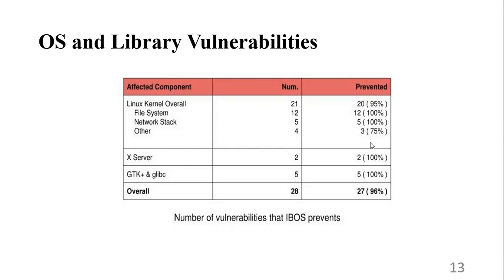Mostly 95% of the bugs were prevented by using iBOS. Overall, we have 28 bugs, and out of them 27 were prevented. Almost 96% of bugs were prevented.